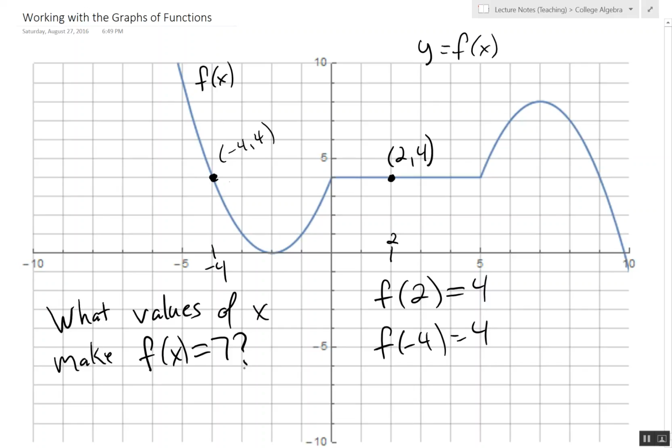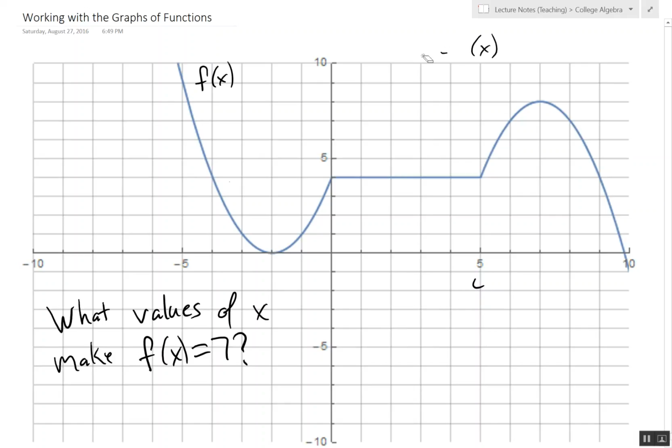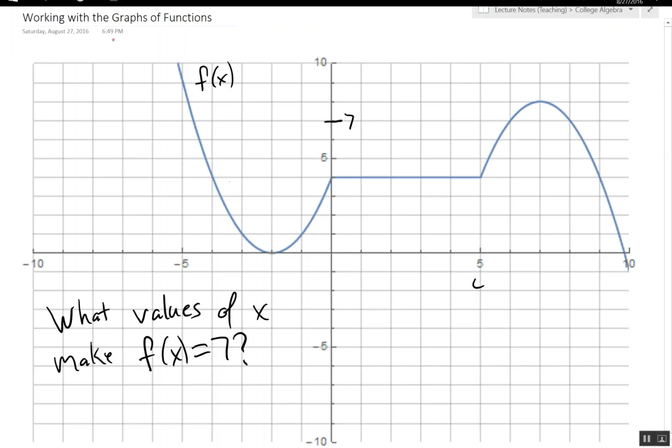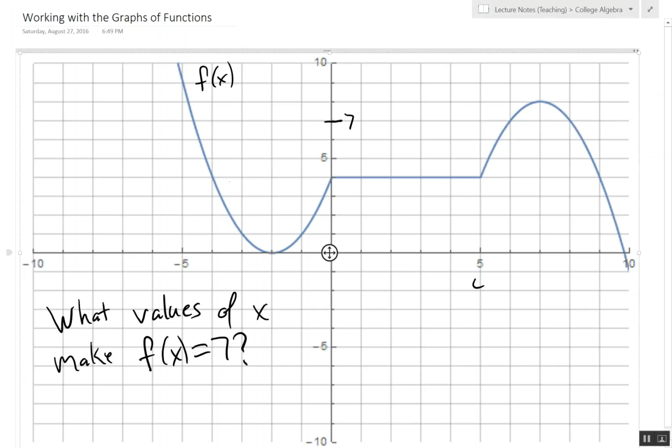Well, let's erase all this extra junk from before. What we're going to do is look for the part on the y-axis that corresponds to 7, which is here. And so we're going to see where that intersects the graph.